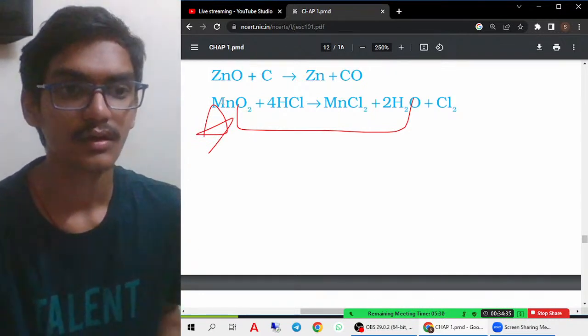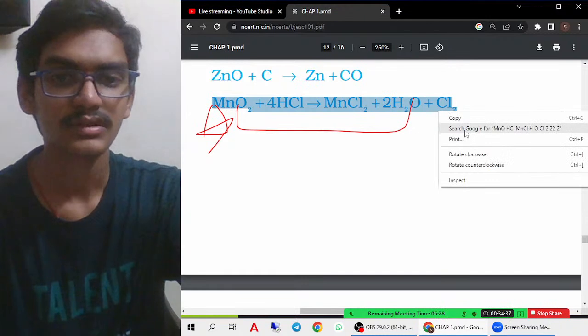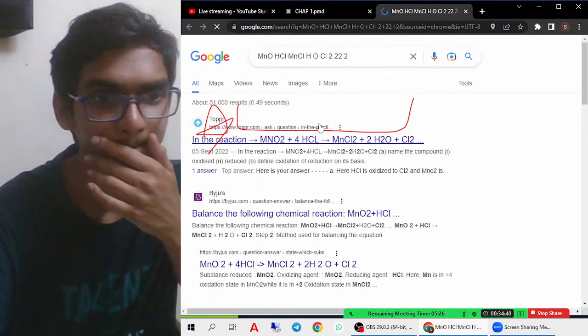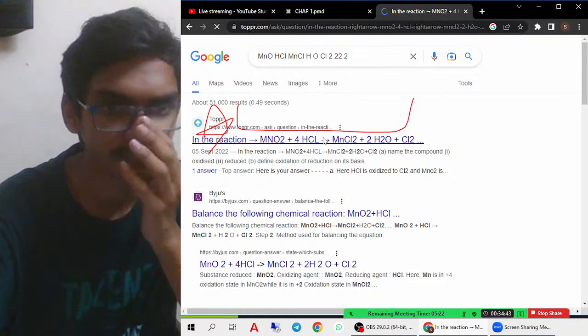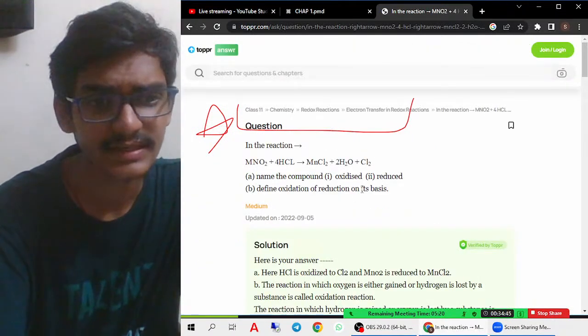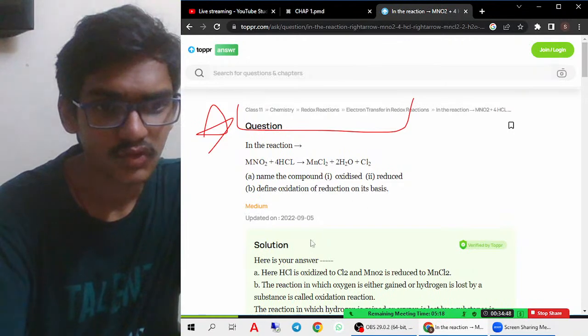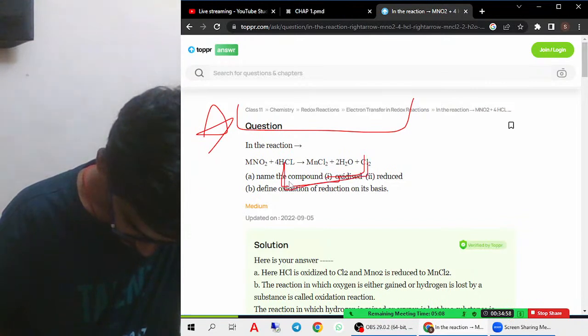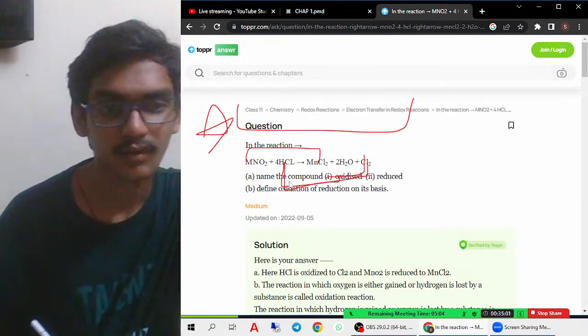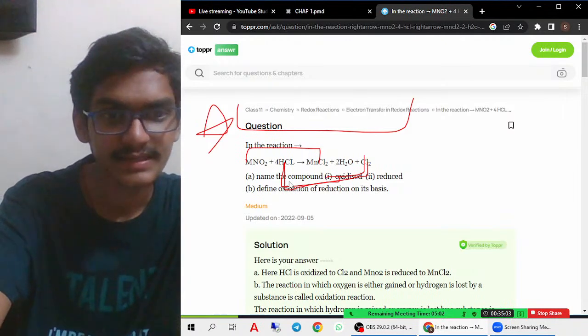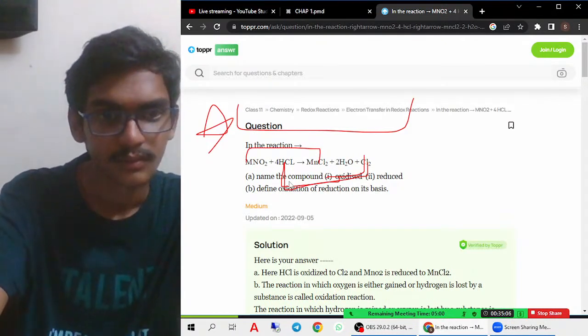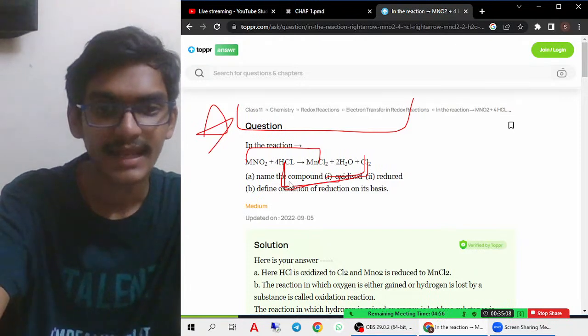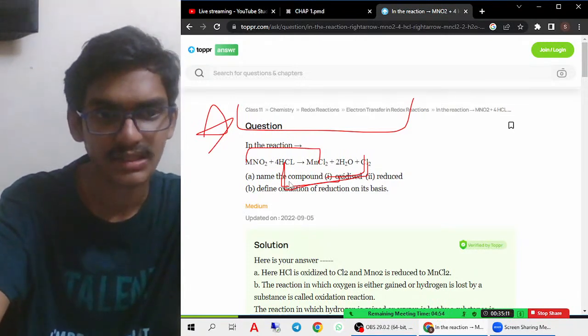Let me check in Google Lens. This one was quite different, I saw. Here HCl is getting oxidized. So in this reaction we are going to see HCl and Cl2, and MnO2 and Mn. HCl is getting oxidized to Cl2, and MnO2 is getting reduced to MnCl2. That you have to remember.